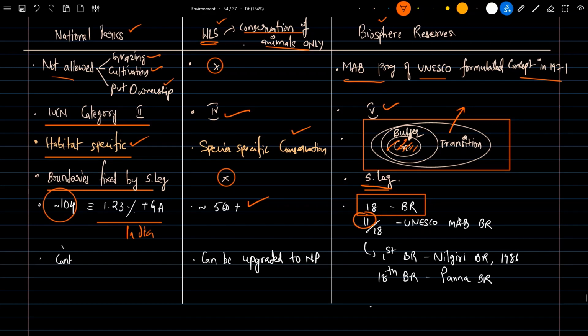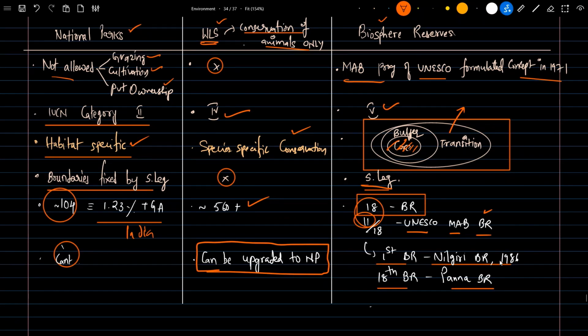Out of 18, 11 come under the UNESCO Man and Biosphere, the MAB biosphere reserves. Next, a wildlife sanctuary can be upgraded to a national park, but the reverse cannot happen. Out of 11, the first biosphere reserve that India declared is the Nilgiri Biosphere Reserve in 1986, and the 18th biosphere reserve that was added was the Panna Biosphere Reserve, which is present in Madhya Pradesh. It was added in 2022.